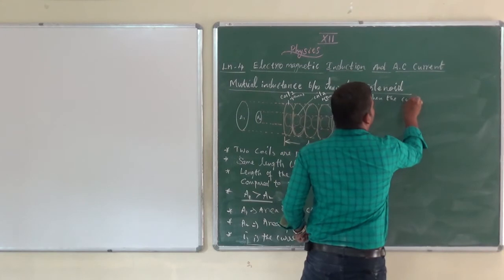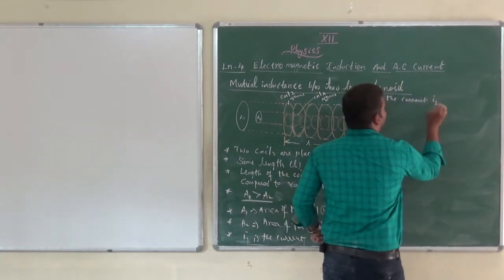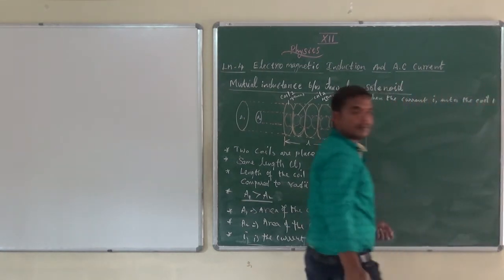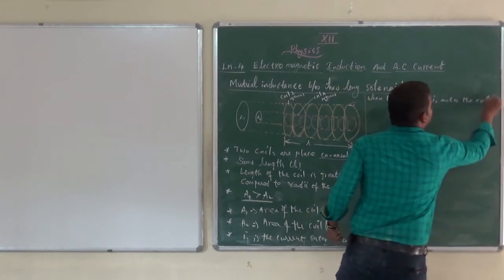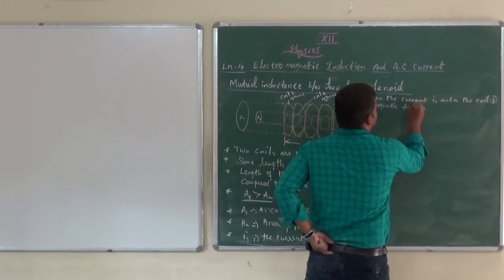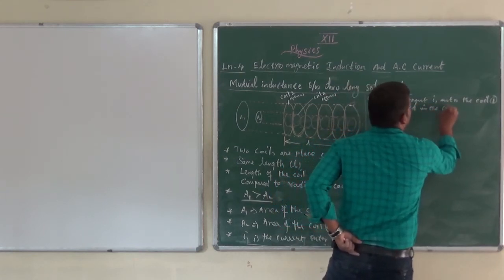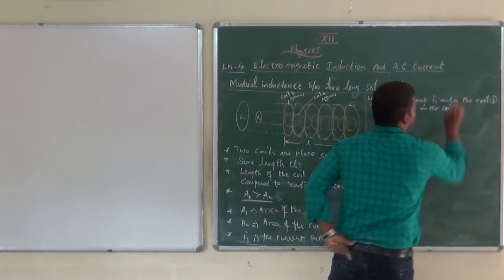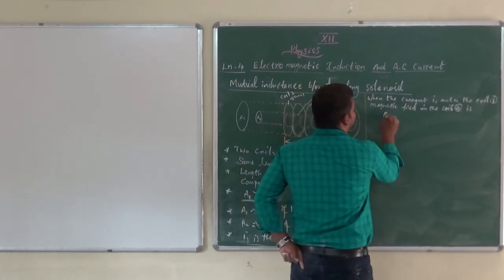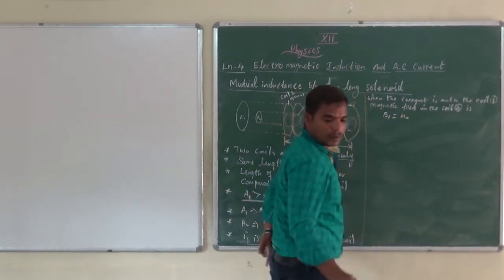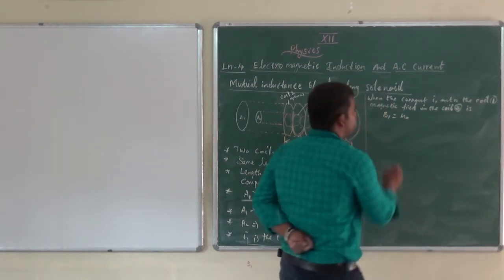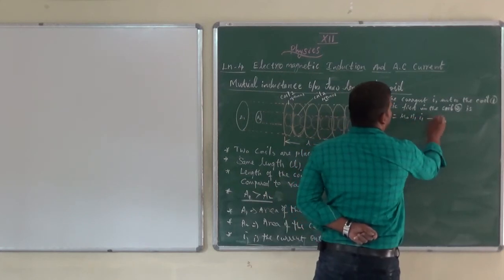First, when the current I1 enters coil 1, the magnetic field in the coil, which means coil 2 is inside that, is B1 equal to mu 0 N1 I1. Consider this equation number 1.